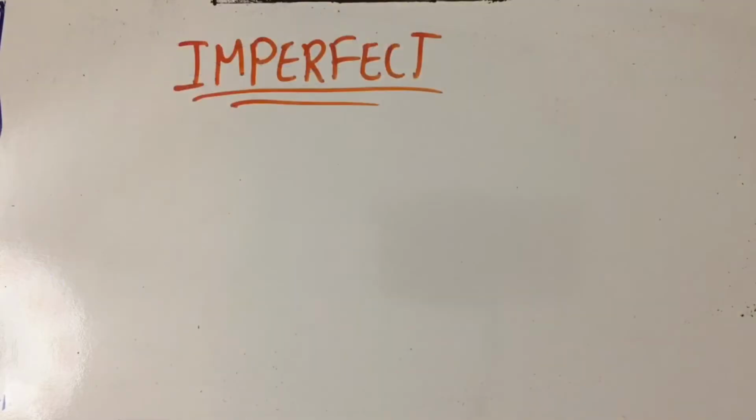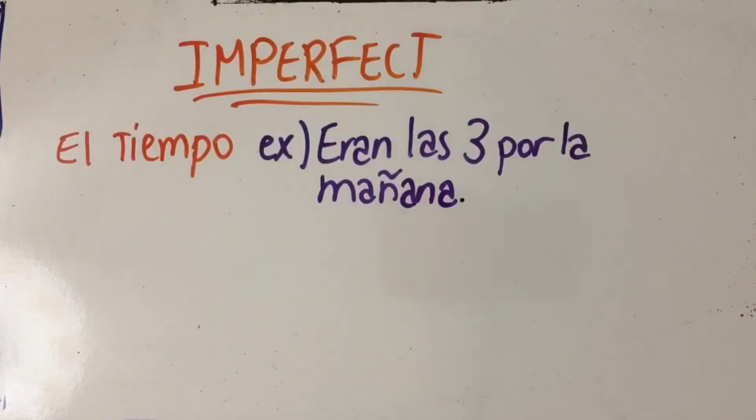Now, on to imperfecto. Anything that's related to el tiempo, time, will be in the imperfect. Por ejemplo, eran las 3 de la mañana. It was 3 in the morning. Remember, you never say fueron las 3. It's always eran las and then the number.